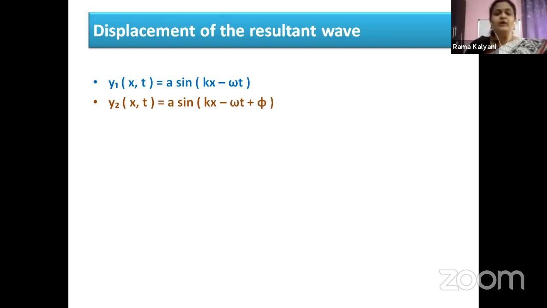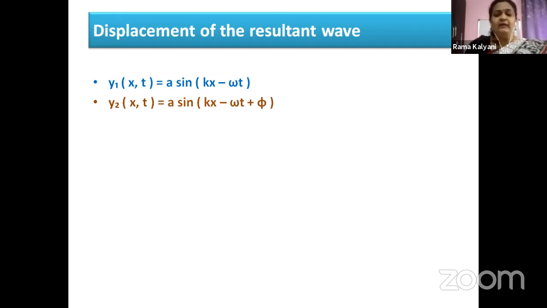Remember, children, what are all these things? y stands for the displacement of the wave. The displacement equation itself, the left hand side is the subject of the equation, that is the displacement itself. x is the position of the wave at an instant of time t, along the x-axis. So from our displacement relation we are finding the displacement of the wave along the y-axis at the position x and at an instant of time t.